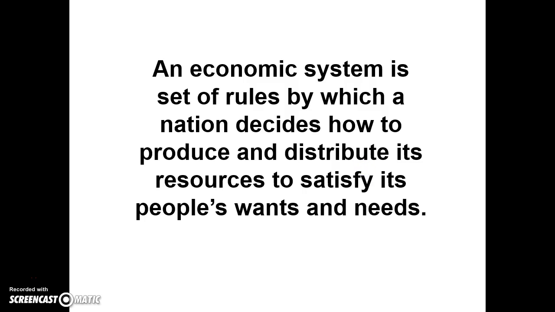So, that's just an introduction to economic systems. Once again, this is our definition, and we see that an economic system is a set of rules by which a nation decides how to produce and distribute resources to satisfy people's wants and needs. Government interjects itself in this definition in the word rules because it makes the rules, enforces the rules, and interprets the rules.